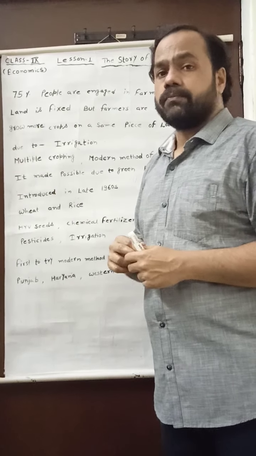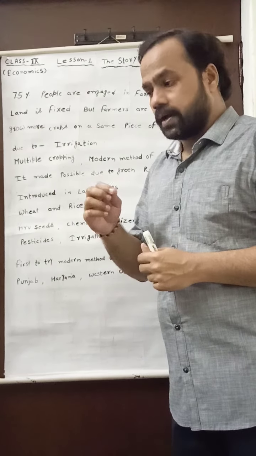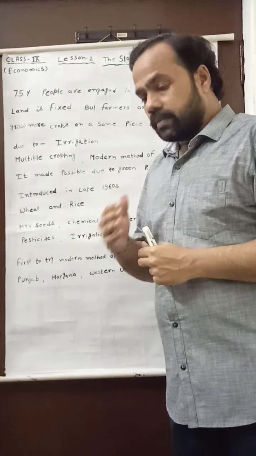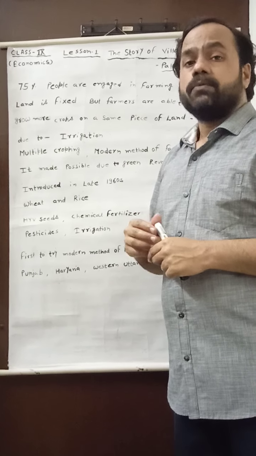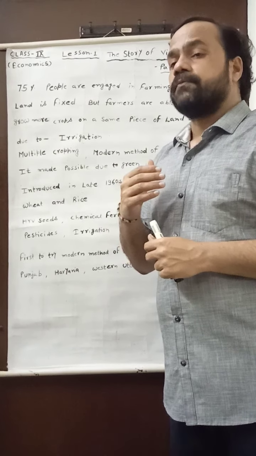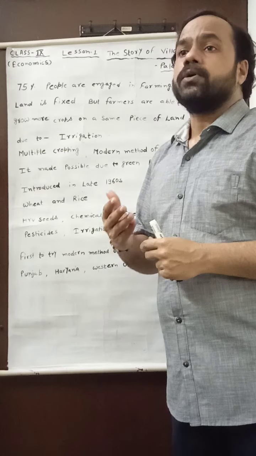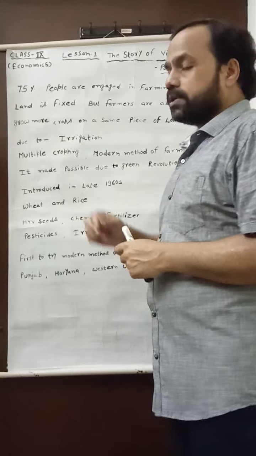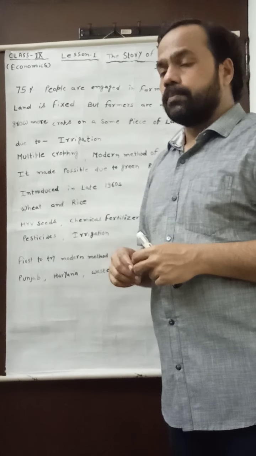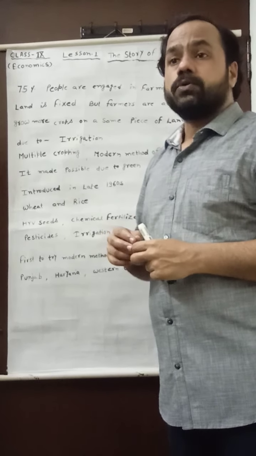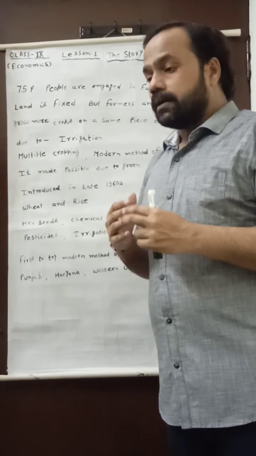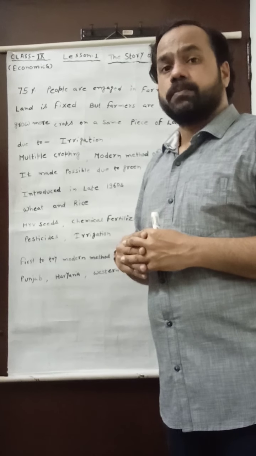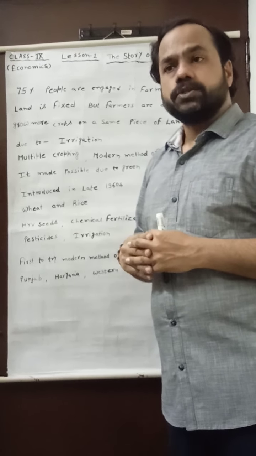And that is why, when we discuss the modern method of farming applied by the farmers of village Palampur, we find that when the land is fixed, the farmers are able to grow more and more crop on the same piece of land. It is possible, number 1, due to irrigation. It was told that in village Palampur farmers are able to grow more crop due to the good facility of irrigation, and this irrigation is possible due to the electrical tube well.